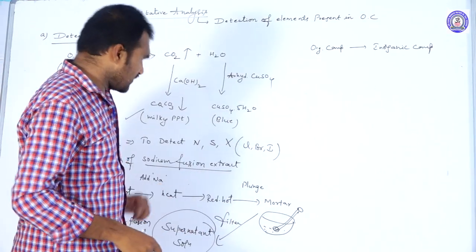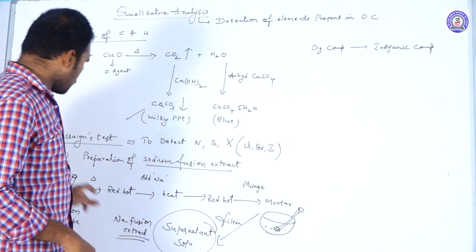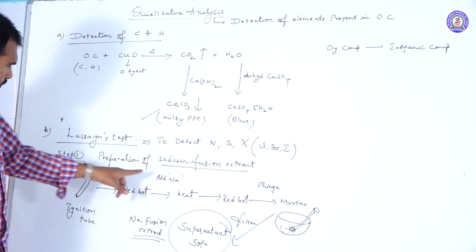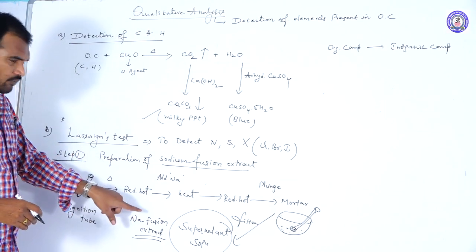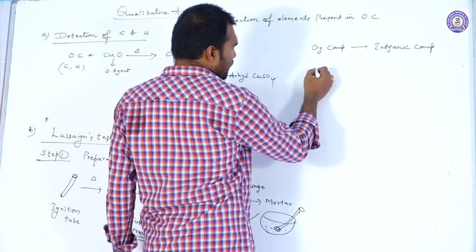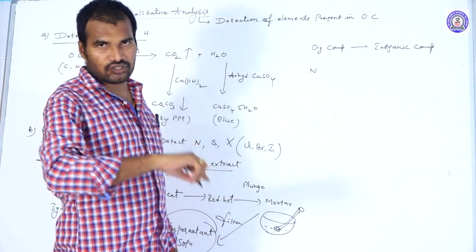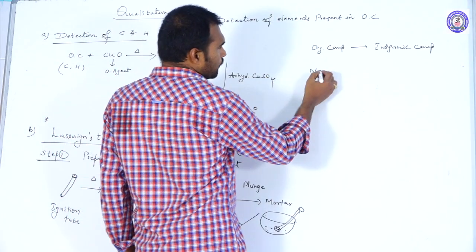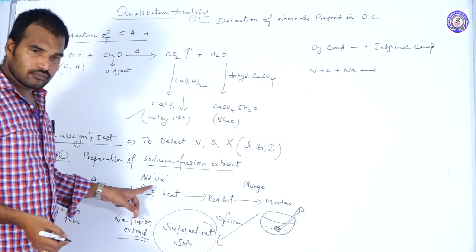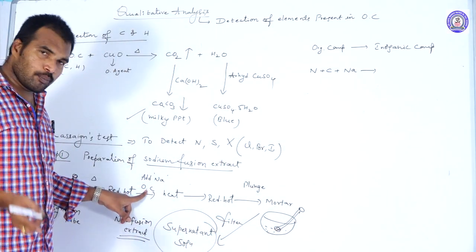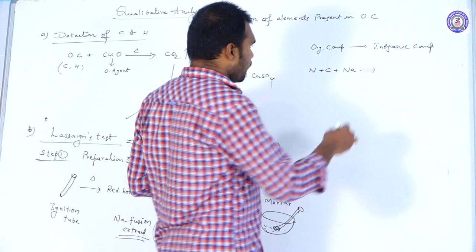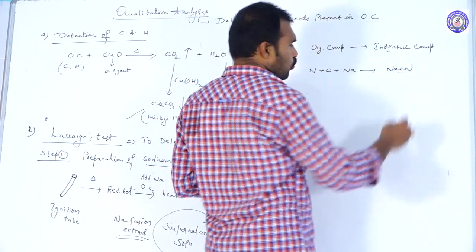How are we doing this? Let us see. Suppose it is a given organic compound. After sodium heating, if there is carbon and nitrogen that we need to detect, the nitrogen combines with the carbon and sodium, because we added sodium here, and finally forms NaCN, sodium cyanide.